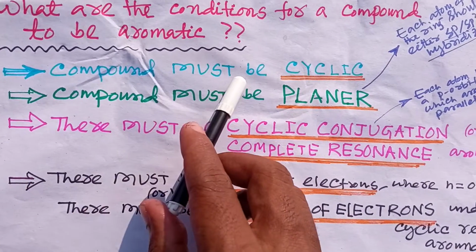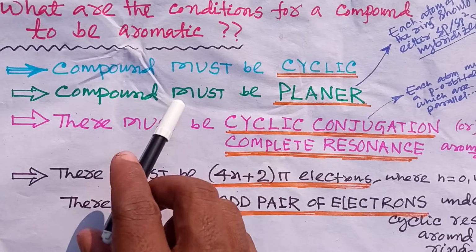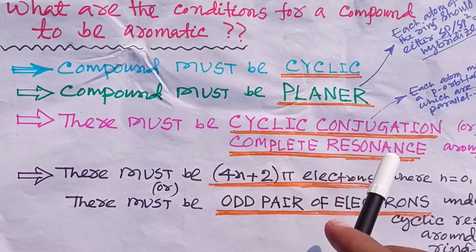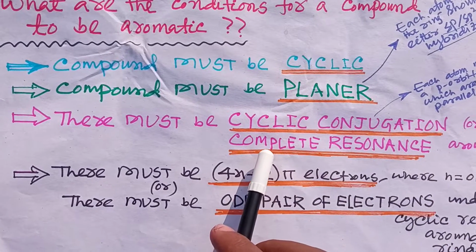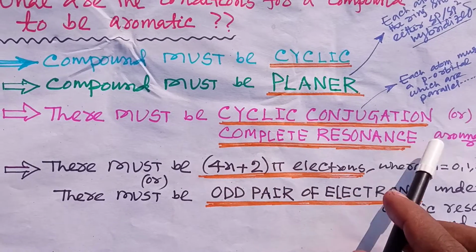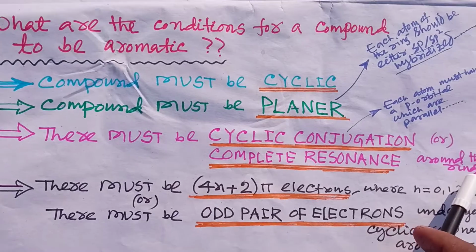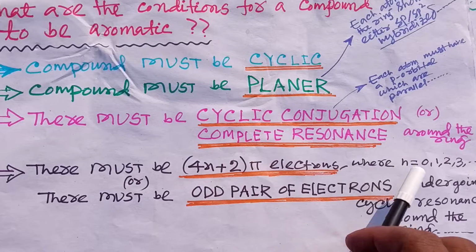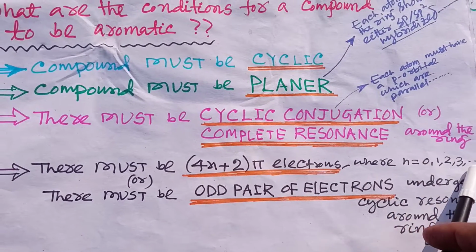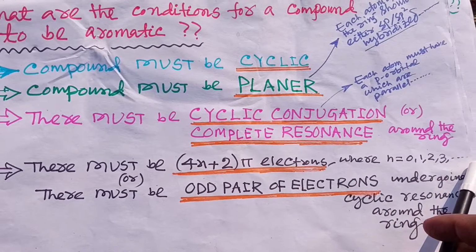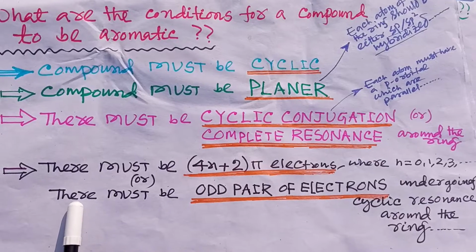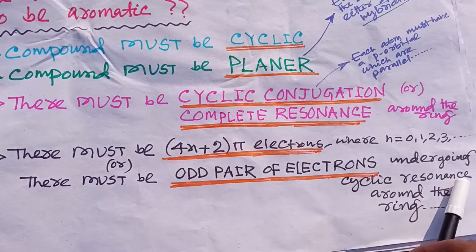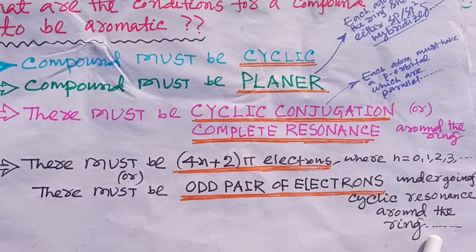The compound must be cyclic, the compound must be planar, and there must be cyclic conjugation, or in other words, there should be complete resonance around the ring, and there must be 4n plus 2 pi electrons, where n can be 0, 1, 2, 3, 4 and so on. Or we can say there must be an odd number of pairs of electrons undergoing cyclic resonance around the ring.